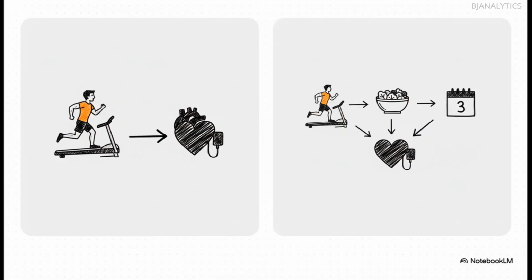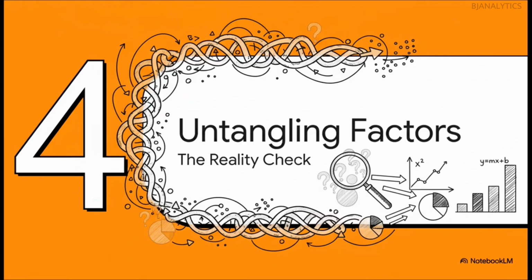And regression basically comes in two main flavors. You've got simple regression, which is a straight one-on-one comparison. But we all know real life is way more complicated than that, right? And that's where multiple regression just shines. It lets us look at a whole cocktail of factors, like exercise, diet, and age, to see how they all work together to affect something like blood pressure. This brings us to a super important step in any kind of analysis: the reality check.